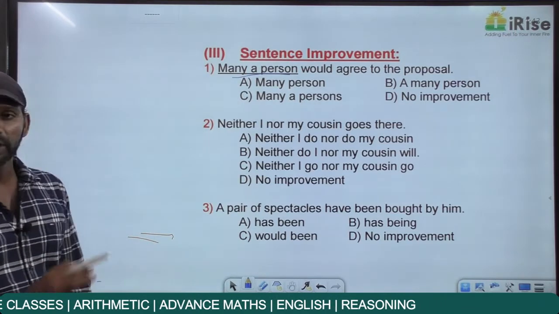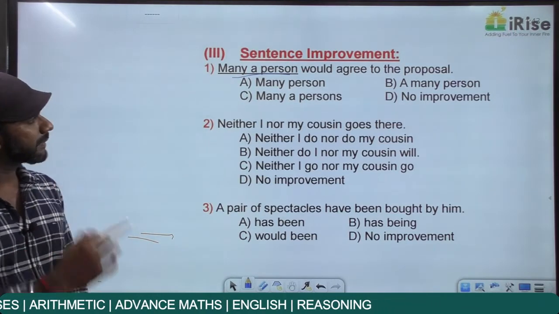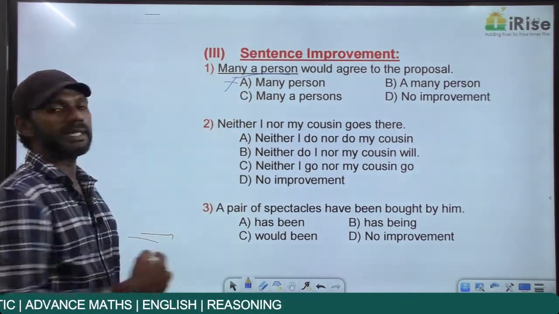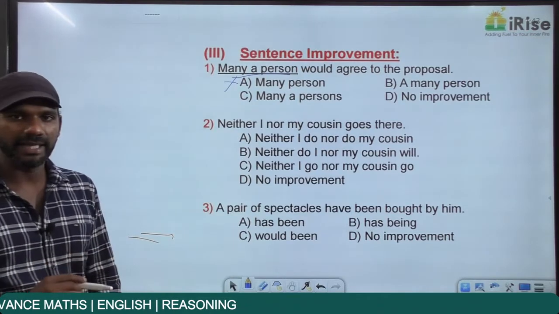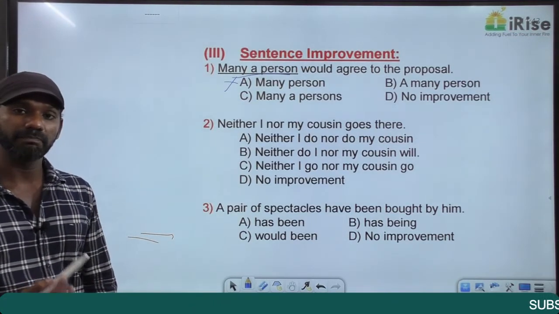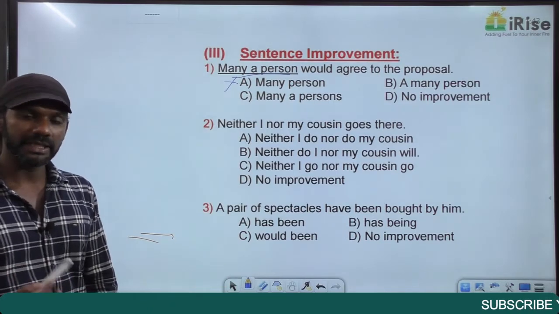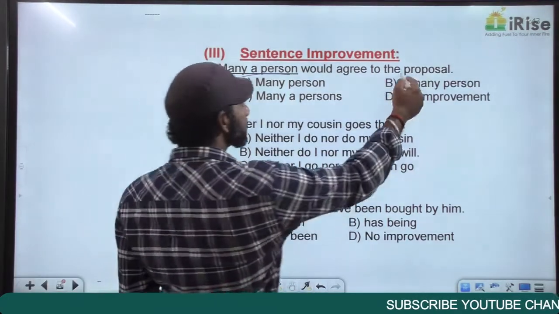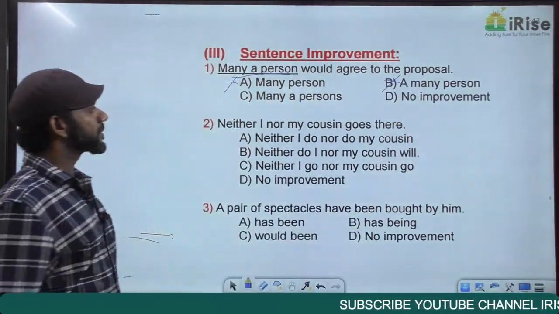So the given statement is completely fine. Leave it there. Come to option A. Many person is a wrong usage. It must be many a person. Option A is eliminated. Come to B. A many person is wrong. It must be many a person, many a boy, many a girl. A many person is a wrong usage. Eliminated.